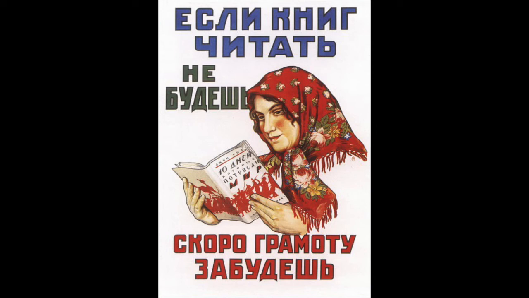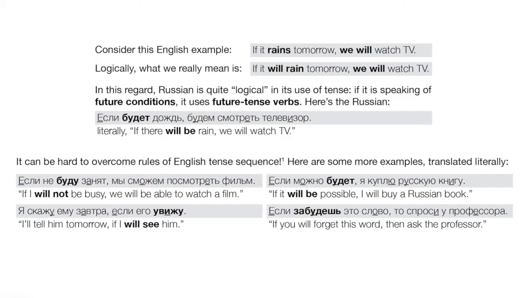Okay, let's look at a quick point in terms of tense with если. Look at these English examples. If it rains tomorrow, we'll watch TV. Okay, what we really mean is if it will rain tomorrow, we will watch TV, right? We're really talking about a future condition. Okay, if we're talking about a future event in Russian, chances are fairly good that we're going to use a future tense verb.